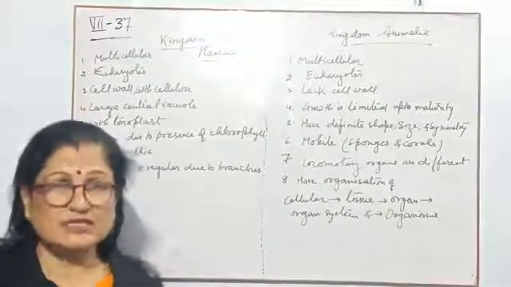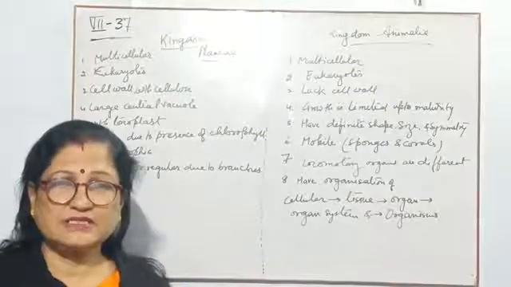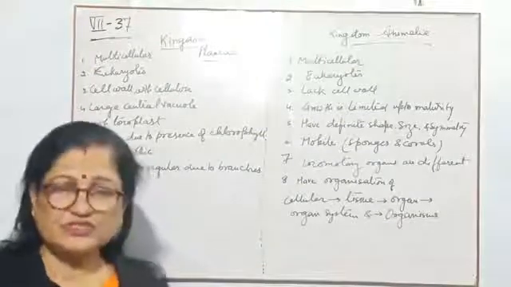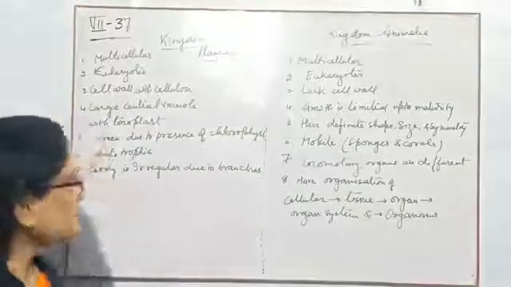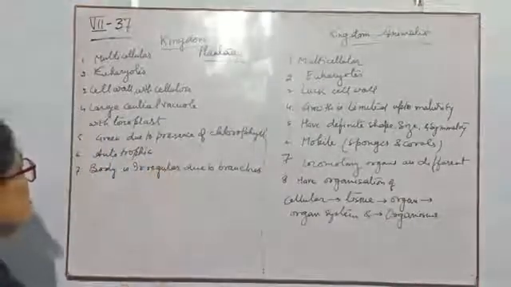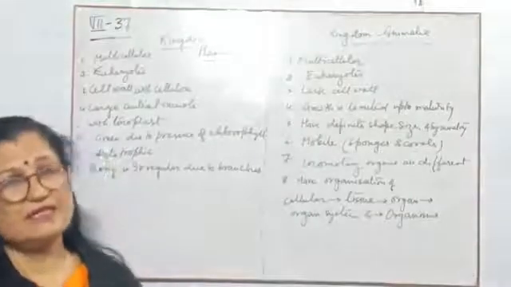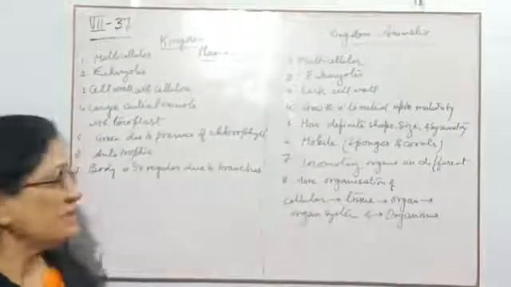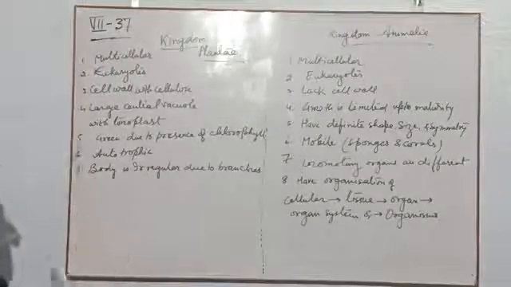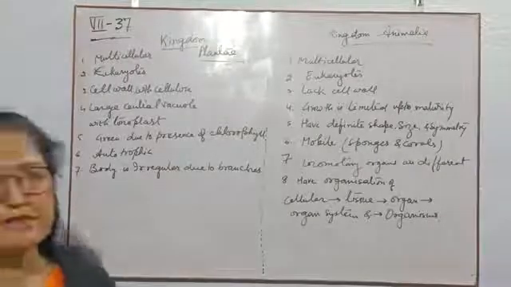Just now I told you that they are eukaryotes. It means they have separate membranes for their cell organelles. Here one organelle, the vacuole, is very large in the plant cell and has its own separate membrane. It is the tonoplast.